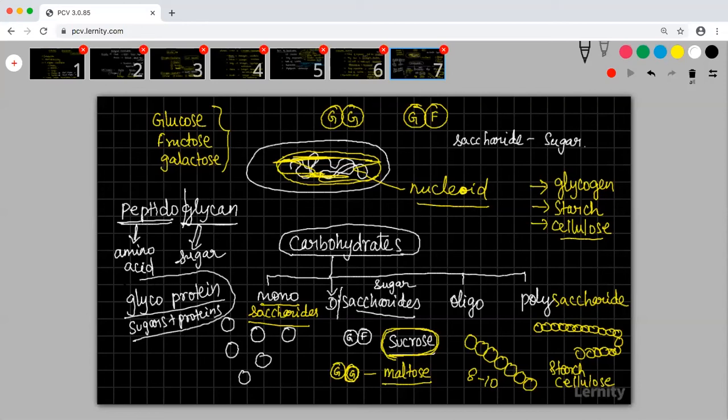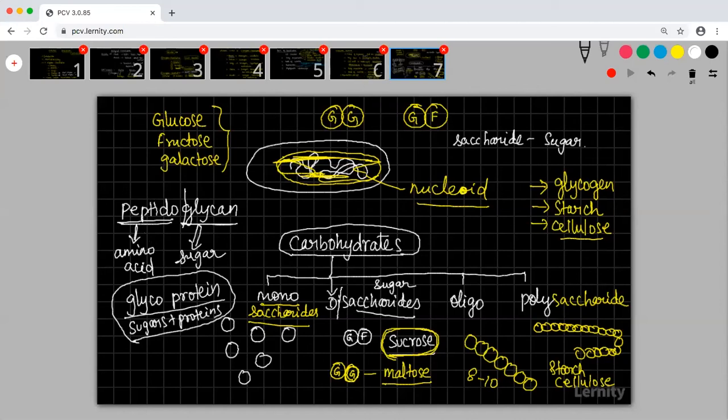Okay, what is peptidoglycan? You were asking. Looking at the words, you should be able to understand. Whenever you see words like glucose, glyco, it is all connected with sugars. Whenever you see the word peptide, pepsin, they are all connected with proteins. So it is a combination of protein as well as sugar, having some amino acids and sugar put together. So we call it a glycoprotein, which is making the cell wall in Monera.